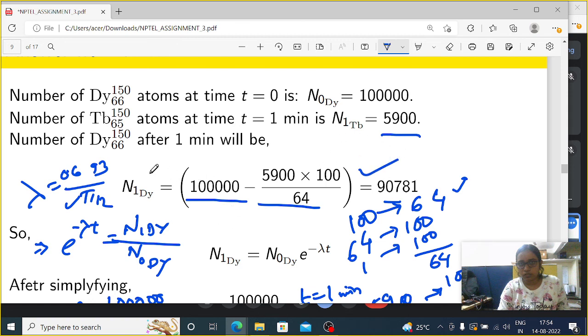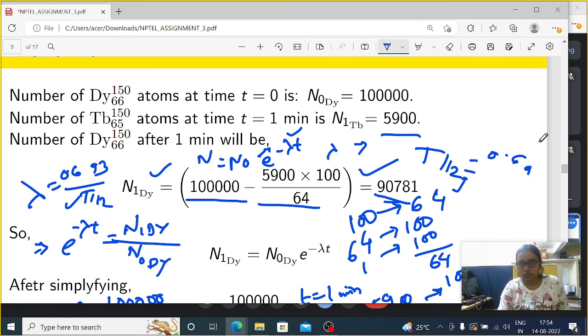And this can be written as N equals N0 e to the power minus lambda t. So N is that one after t equals 1 minute, and N0 is obviously 100,000, and t equals 1 minute. From that we can find the value of lambda, and from lambda we can find the value of t half, which is 0.693 divided by lambda. Okay, ma'am. Thank you, ma'am.